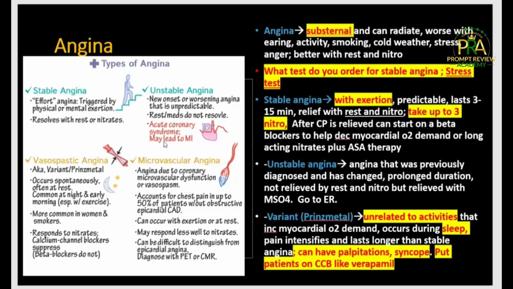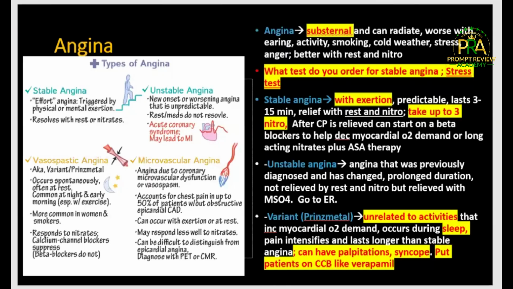Then we have unstable angina. So unstable angina, this person already has angina, but now this angina may be becoming worse or more frequent. Let's say patient was previously diagnosed with angina, but it has changed, maybe because the duration of the pain has changed, it is worsened now. So now rest and nitroglycerin is not going to help. So you're going to send this person to ER. Know when to send your patient to ER. Know when to refer your patient.